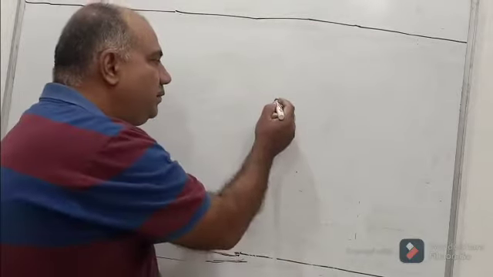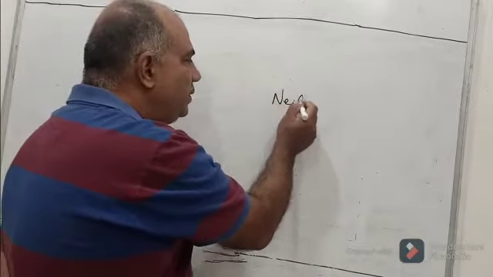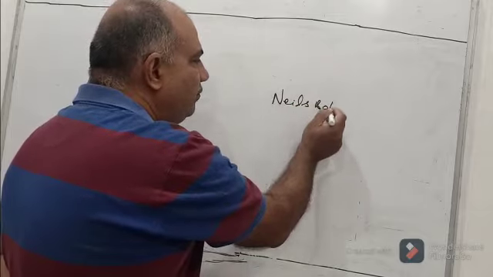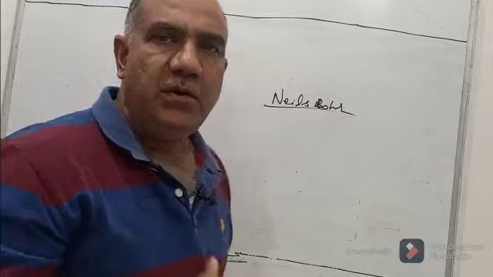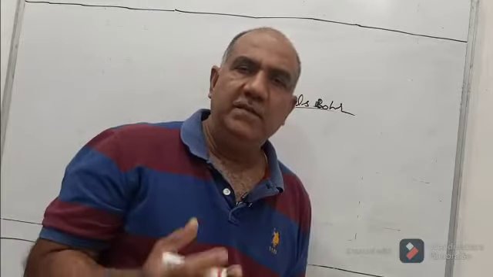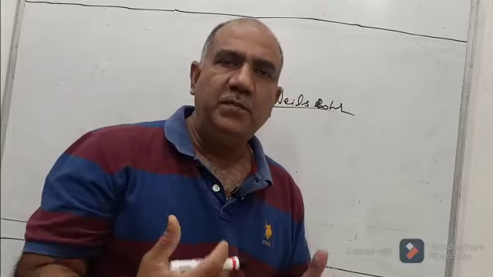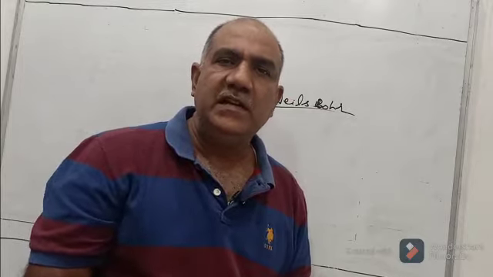Hello students, in this class we are going to study periods and groups in the modern periodic table. The modern periodic table was formed by Niels Bohr, on the basis of the modern periodic law given by Henry Moseley in the year 1913.